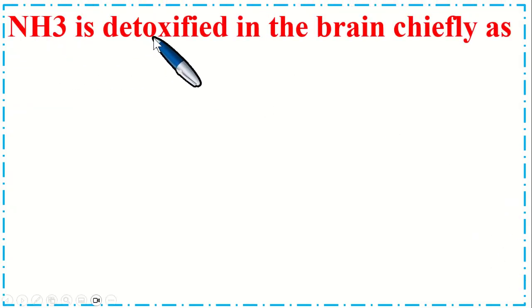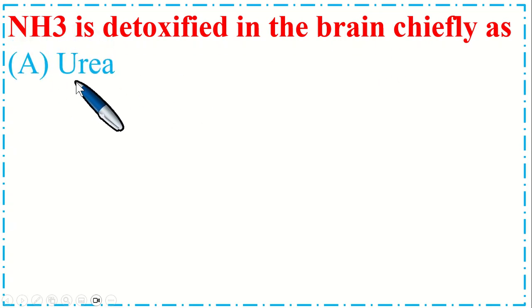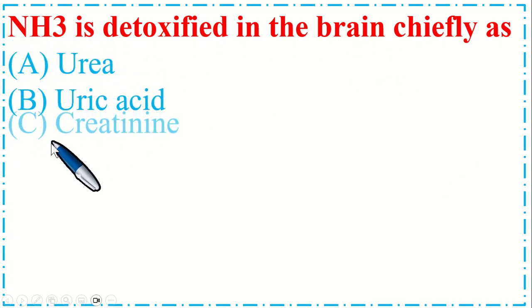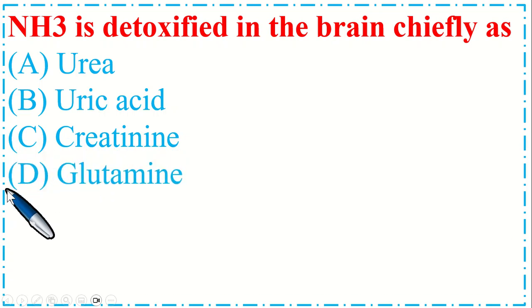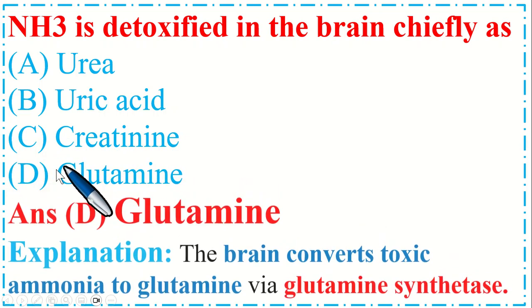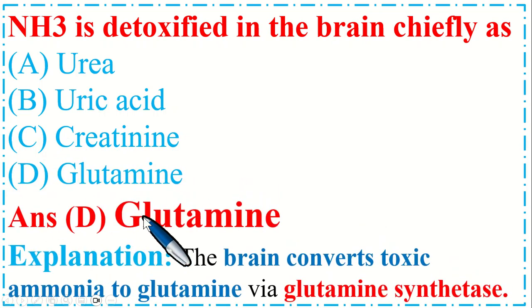NH3 ammonia is detoxified in the brain chiefly as option A urea, B uric acid, C creatinine, and option D glutamine. So the correct option is D glutamine. The brain converts toxic ammonia to glutamine via glutamine synthetase.